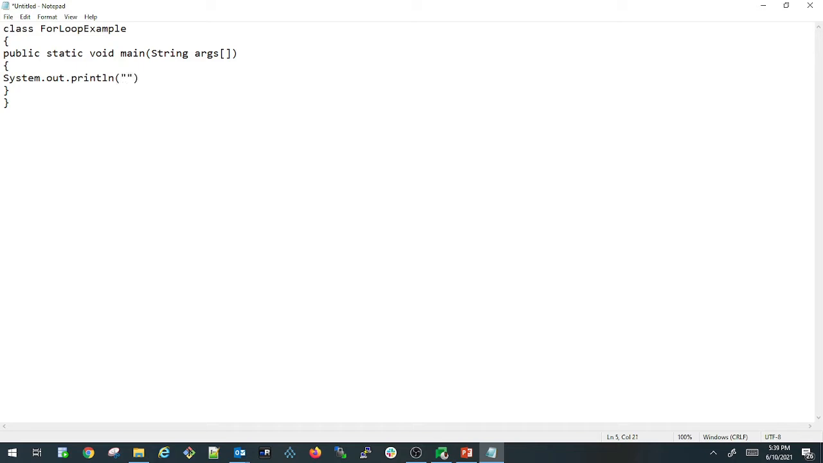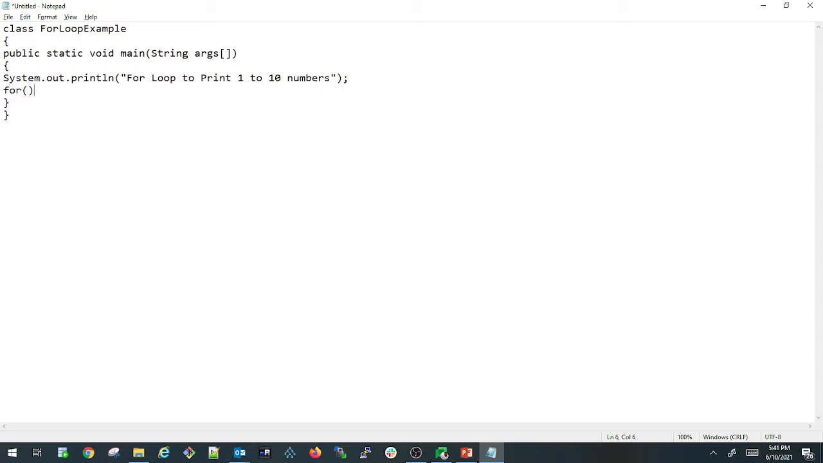I am writing for loop to print 1 to 10 numbers. So this is a print statement I have written, and after that I am writing a for loop to print the 1 to 10 numbers. Let us try to write a for loop here.